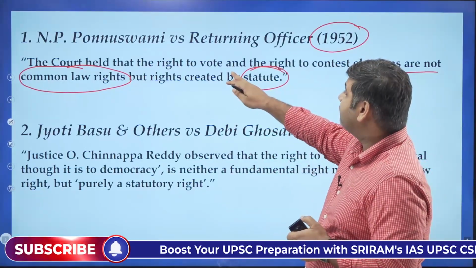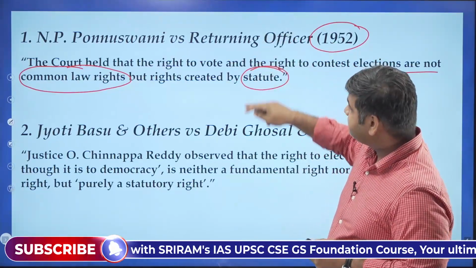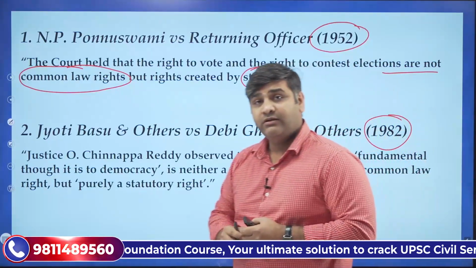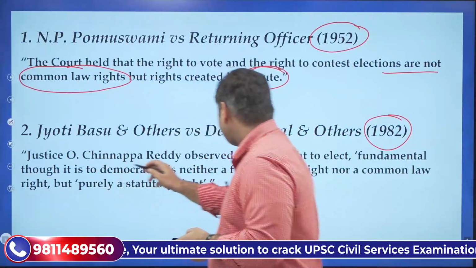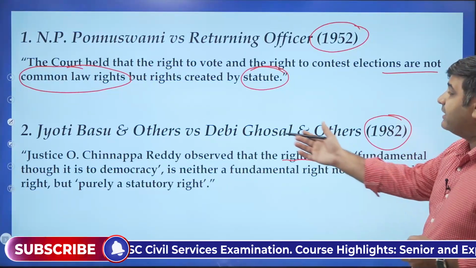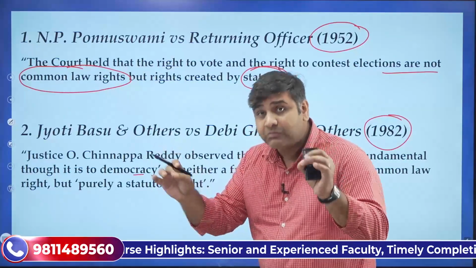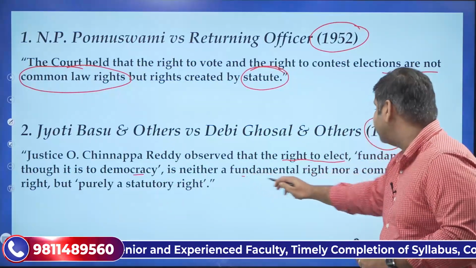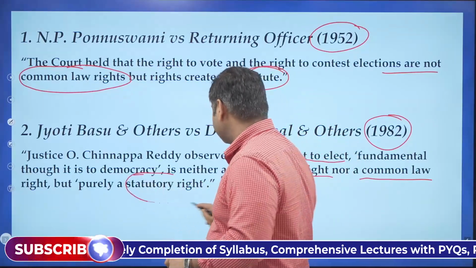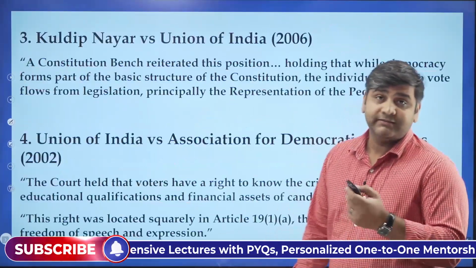Now, that is what was said by the Supreme Court in 1952. And it again reiterated its position in 1982, in the Jyoti Basu case. What does it say? The right to elect, fundamental though it is to democracy, it is very fundamental to democracy, is neither a fundamental right nor a common law right, but purely a statutory right. Again, the same thing which was said in the NP Ponnuswami case.